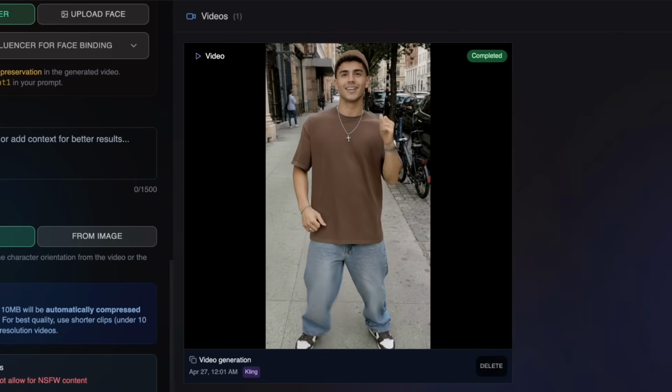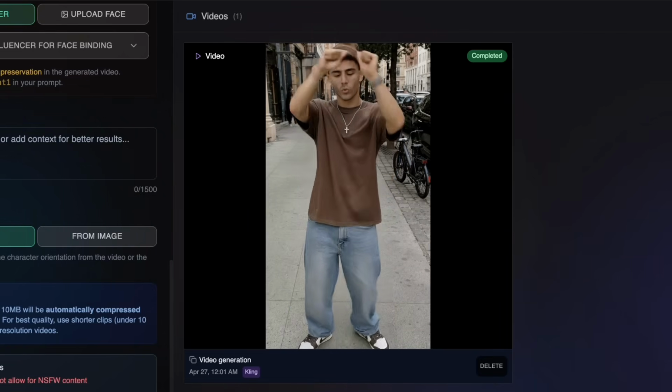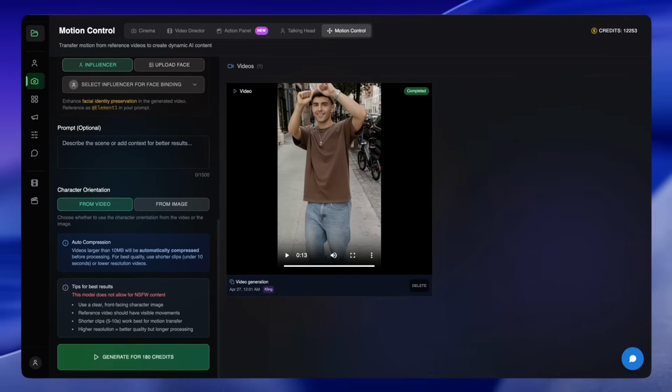And just like that, our influencer can now join the latest TikTok dance trends without breaking a sweat. With one AI tool, I created an influencer that can post bulk content, talk to the audience, and even generate full movement-based videos while still maintaining the same identity consistently.